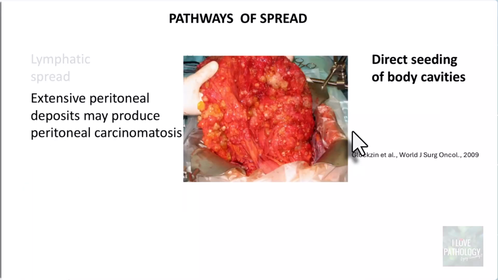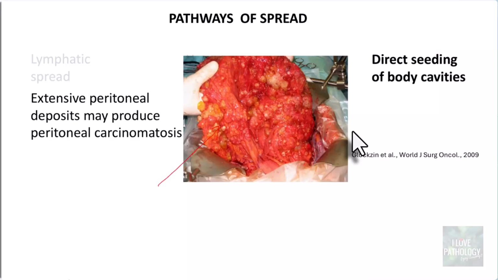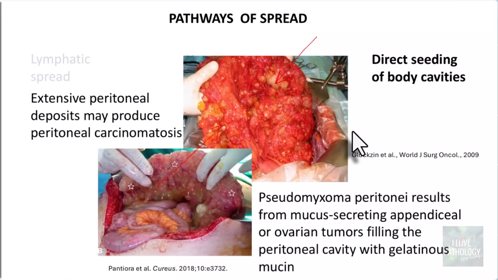And you can find extensive peritoneal deposits. This is a case of peritoneal carcinomatosis. You can see multiple nodules of tumor on the mesentery or in the peritoneum. Similarly, you can have something called pseudomyxoma peritonei. What is that?